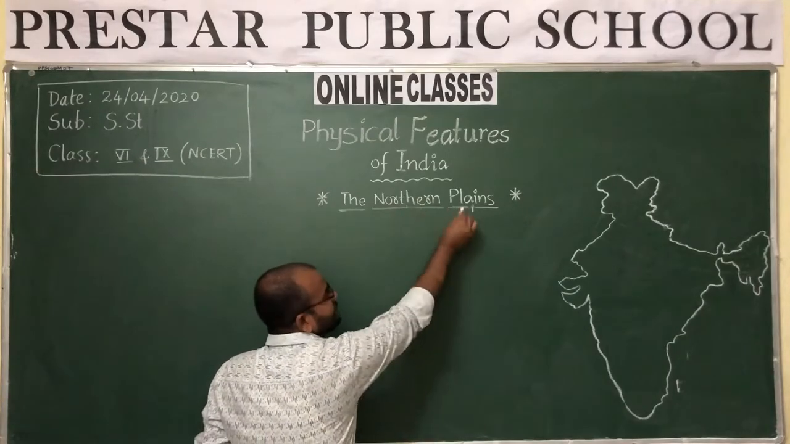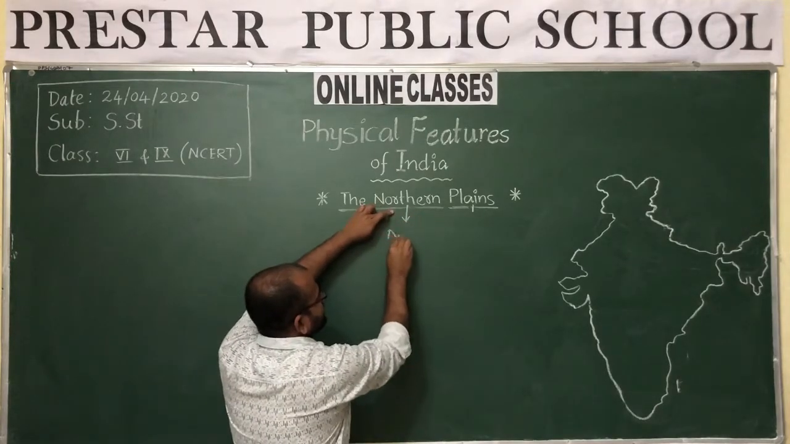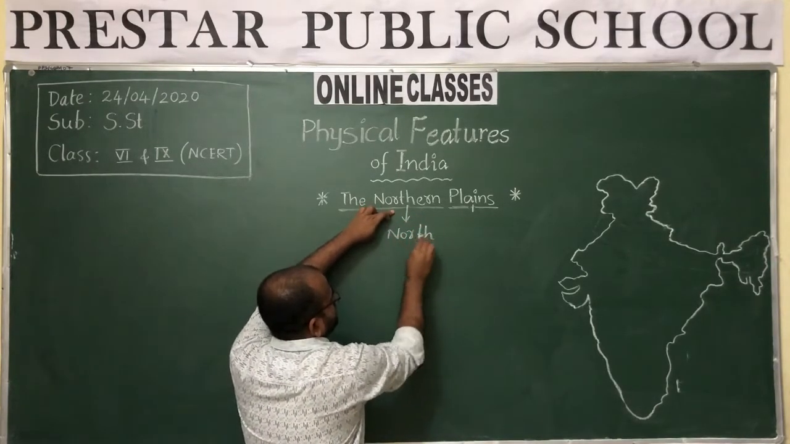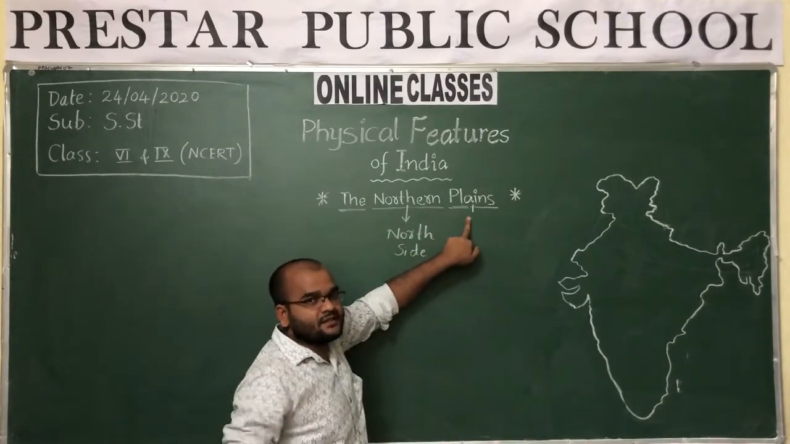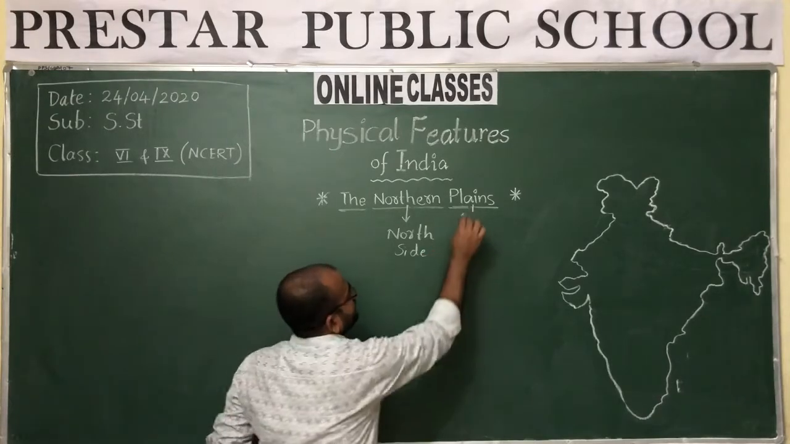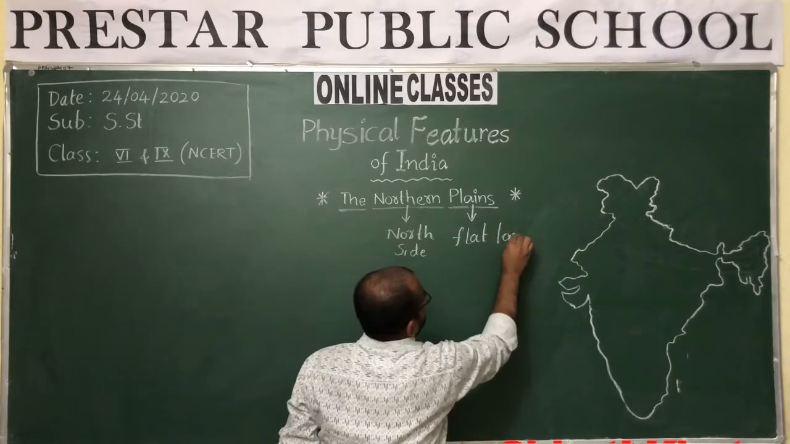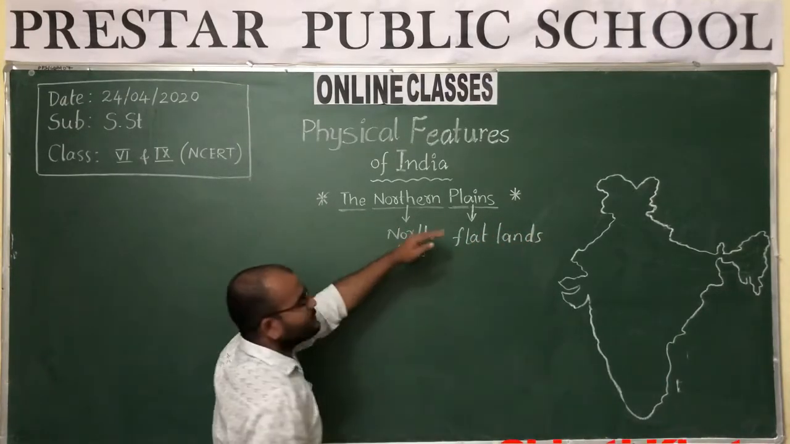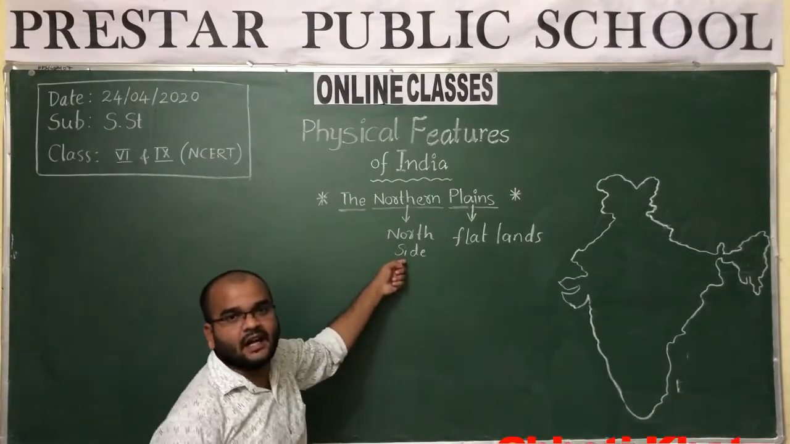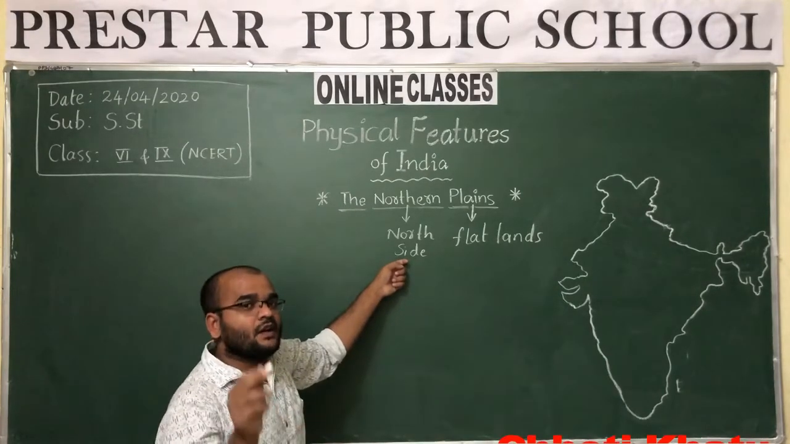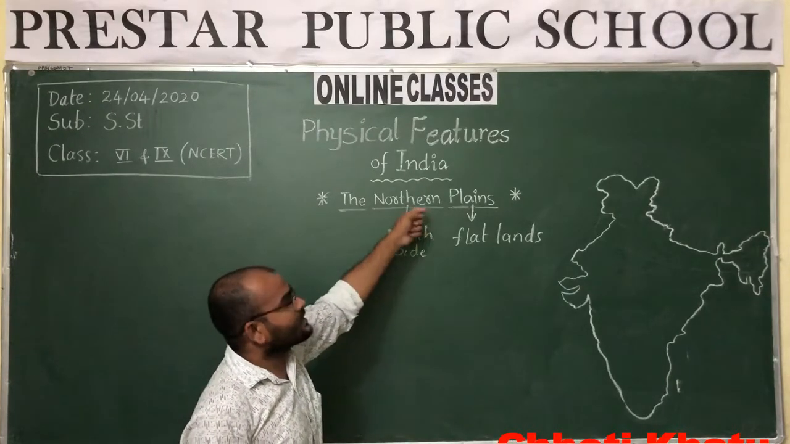So first of all, Northern Plains means, see here, Northern means north side, and plains means flat lands. Okay, flat lands. So the Northern Plains means the flat lands which lie on the north side of India. The flat lands which lie on the north side of India are called Northern Plains.